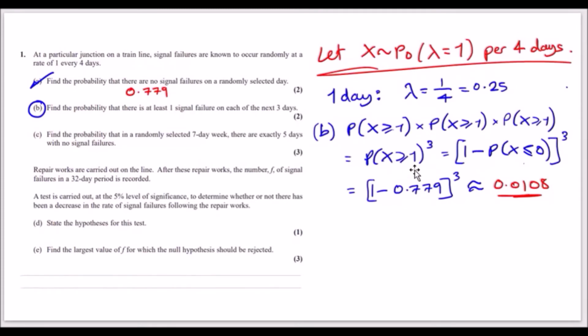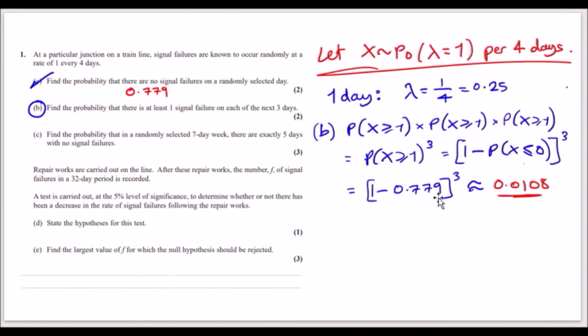And one way to solve this quickly, instead of going from 1 to infinity, we could just reverse this. So if we got 1 and more, we can do 1 minus 0 and less. In other words, just 0. So 1 minus probability x less than or equal to 0. We have that ready. This is the same as x equals 0 because Poissons are discrete distributions, so they only count single points, integer points like 0, 1, 2. So if x equals 0, we have it over here from the previous problem, which is 0.779.